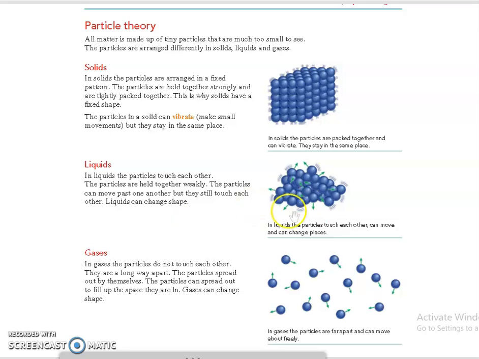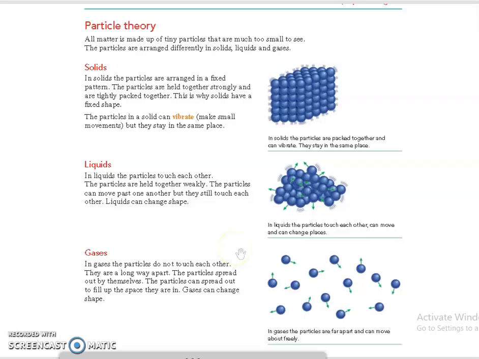Clear? And liquid can change shape because it can flow. That's the reason it can be poured, or why it can change its shape, because here the particles can slide past one another. They can move past one another.